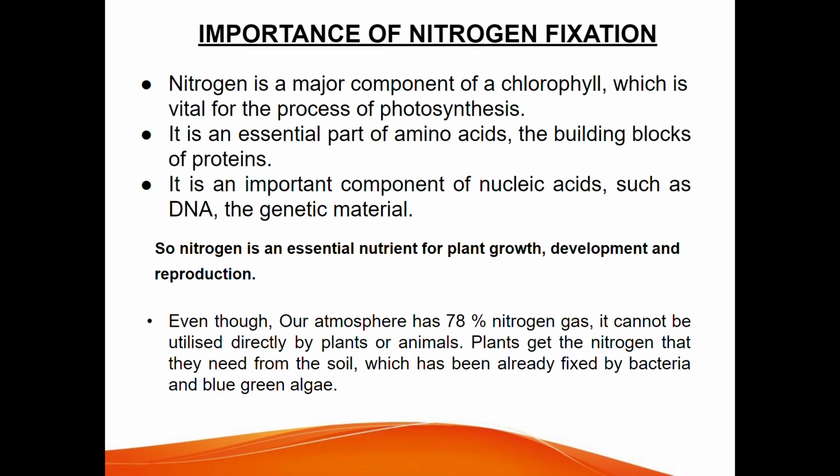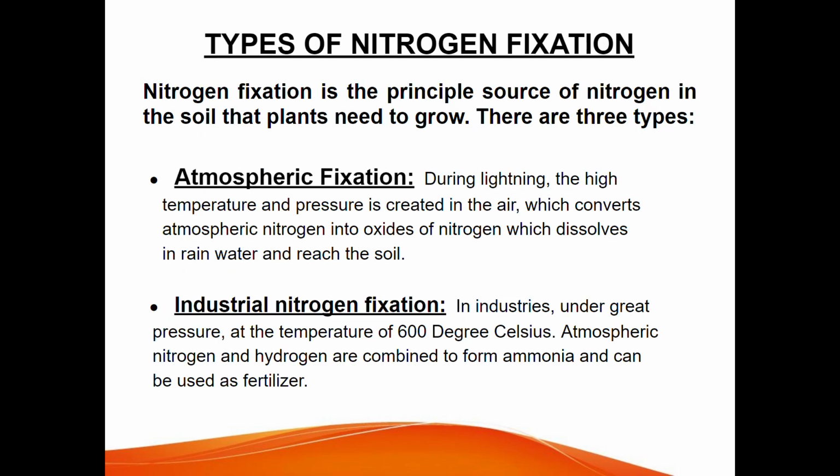Even though our atmosphere has 78% nitrogen gas, it cannot be utilized directly by the plants or animals. Plants get the nitrogen they need from the soil, which has already been fixed by the bacteria and blue-green algae. Now we are going to see types of nitrogen fixation. There are three types. First is atmospheric nitrogen fixation.